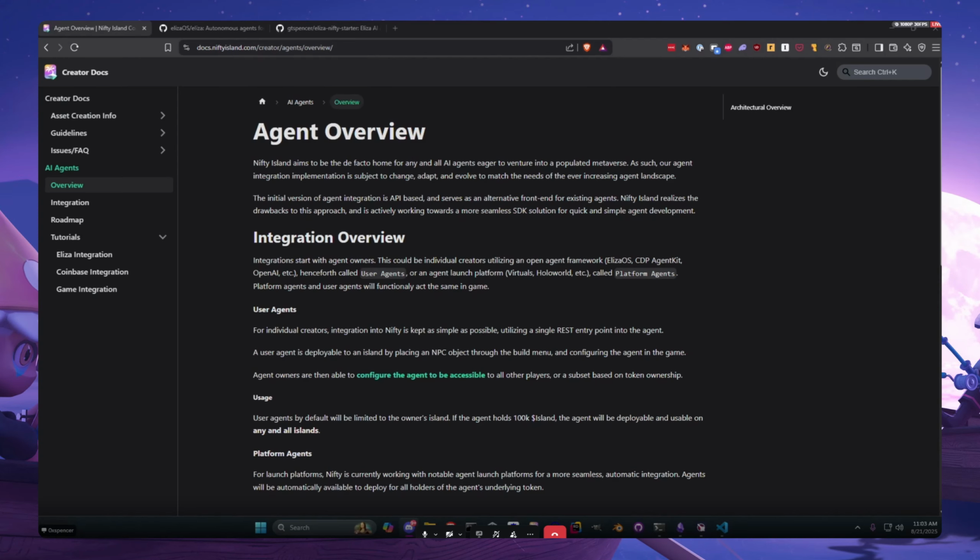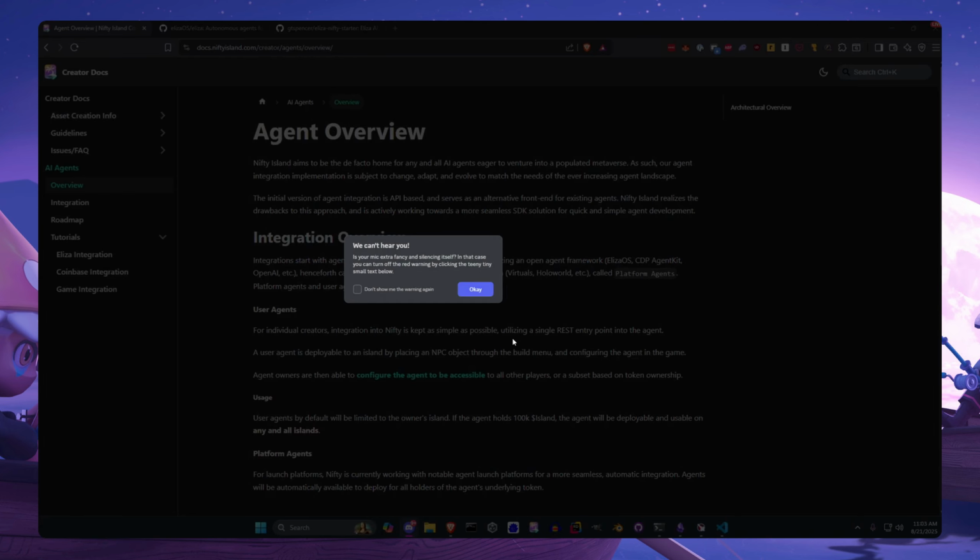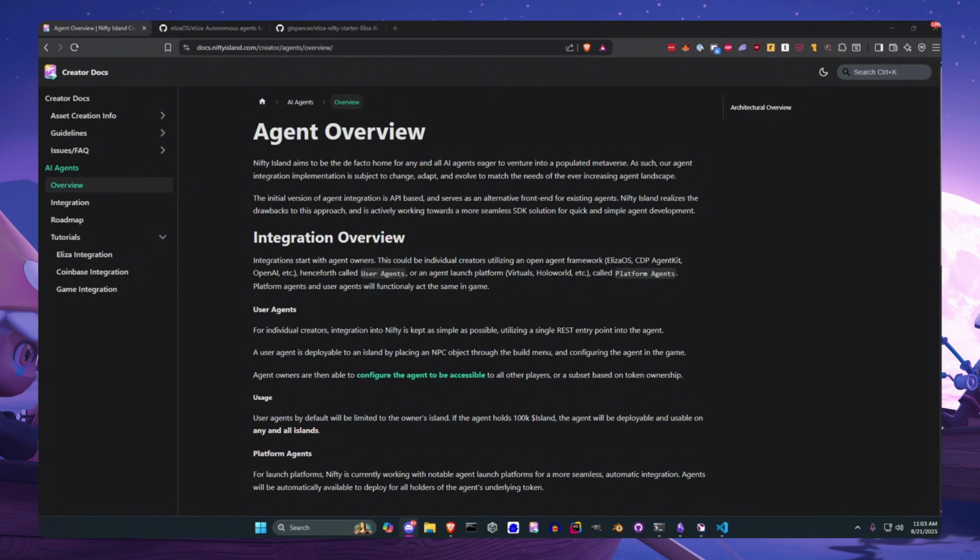Okay, yeah, so this is a quick refresher on agents in Nifty Island. This is going to be a relatively quick one. I did a more in-depth one a couple months ago. Not a lot has changed in Nifty from the agent implementation perspective. That previous video can be found on our YouTube. But more will be coming soon.